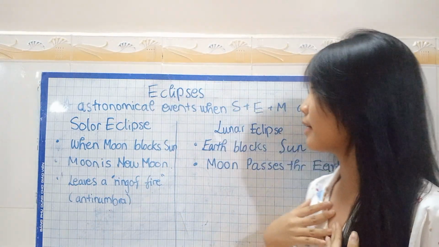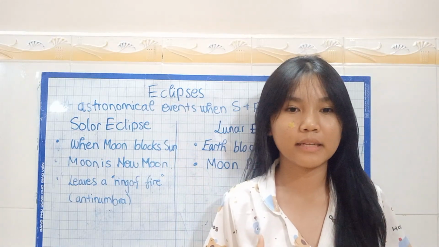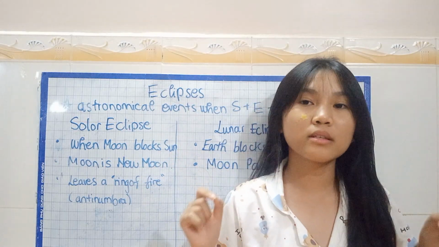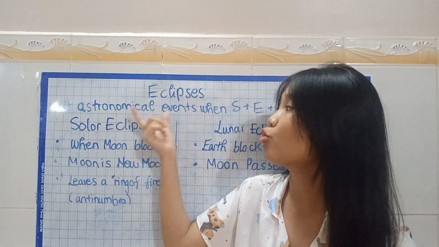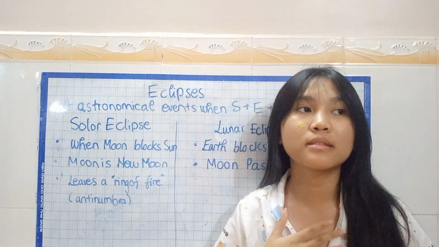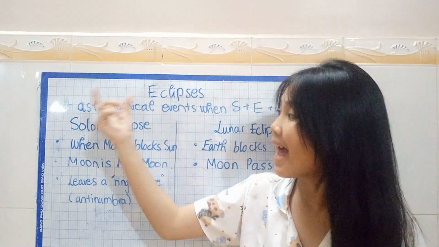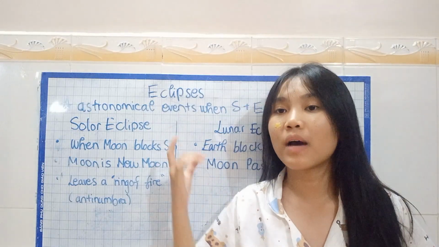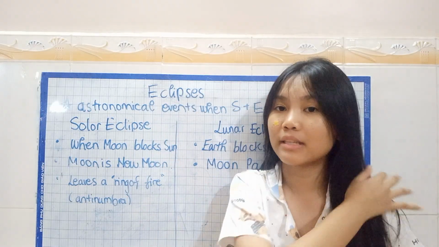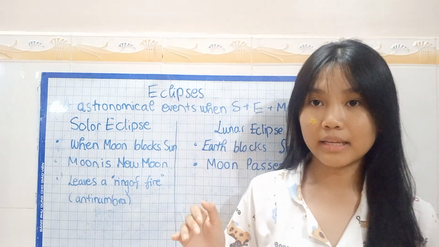Today we're going to be talking about eclipses. This phrase is very common in the astronomy world, right? So what is an eclipse? An eclipse is what we call an astronomical event. You see the word astronomical. The prefix astro means stars. So an astronomical event is an event that's related to stars and to things out in the planets.